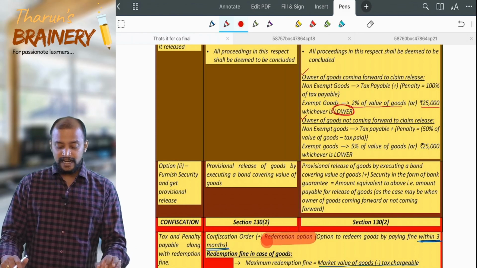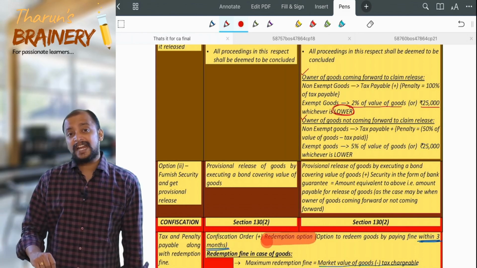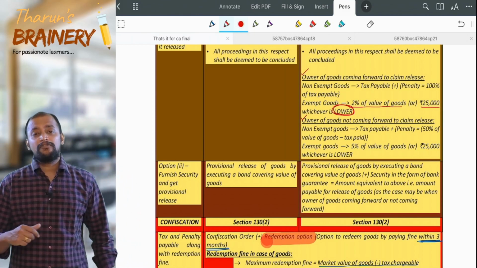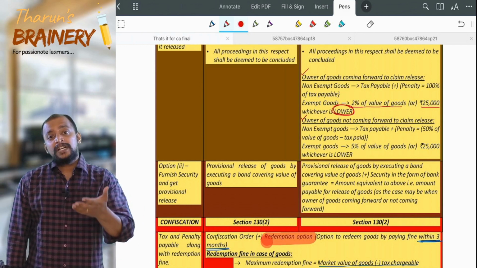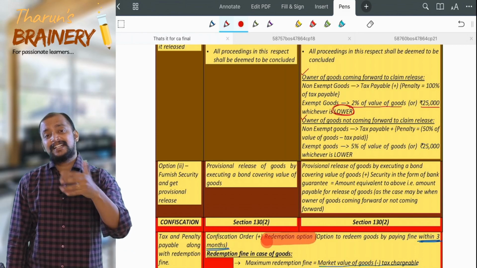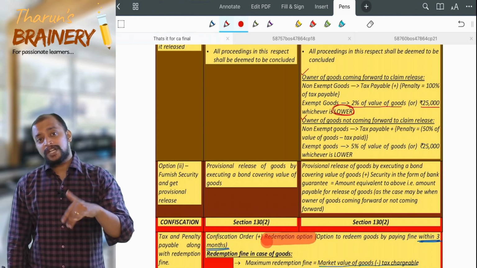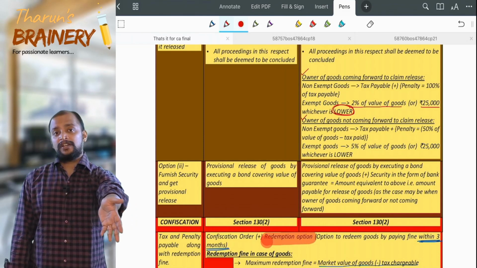And next, in case the owner is not coming forward. Now there is also another interpretation here. What is the meaning of owner not coming forward? That is, the owner is coming forward and requesting to pay the tax, interest and penalty, or the owner is not coming forward and the department is giving them the option to pay.